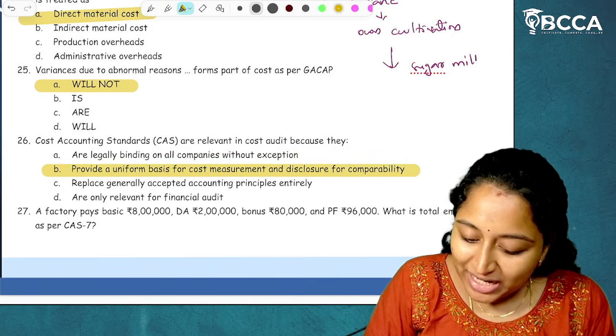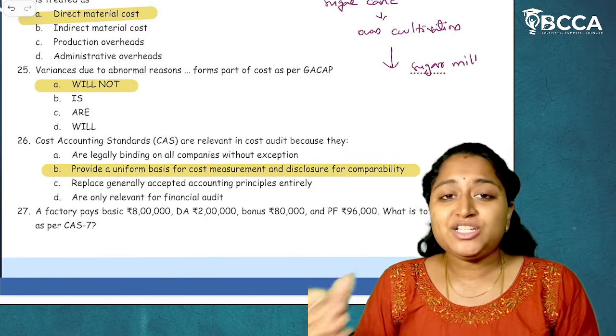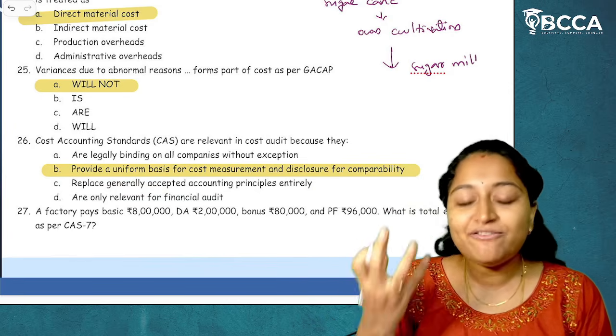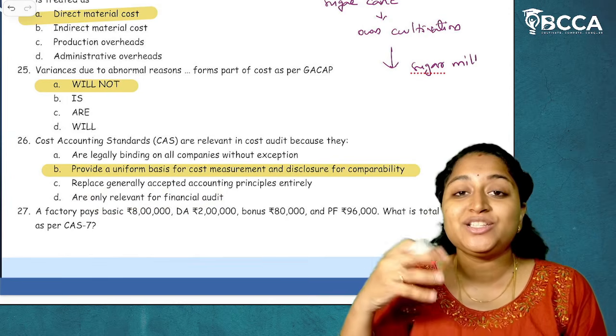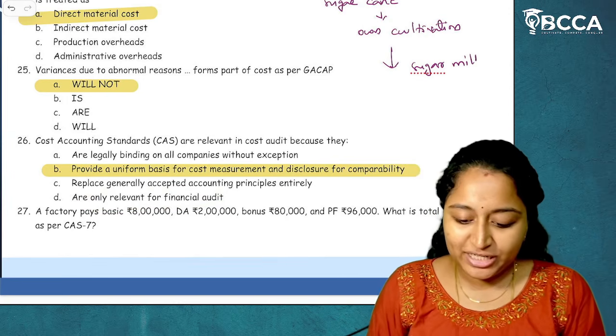Then if you want to see the other options: replace generally accepted cost accounting principles? No, it is not replacing the principles. Principles are separate, standards are separate. We have both. And these are only relevant for financial audit? No, it is not related to financial audit. It is related to costing. I hope it is clear.